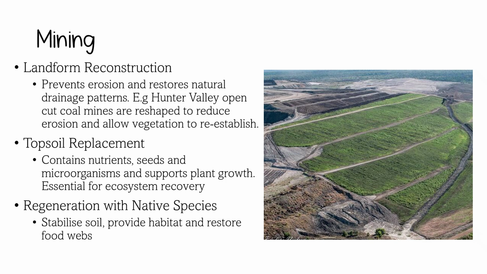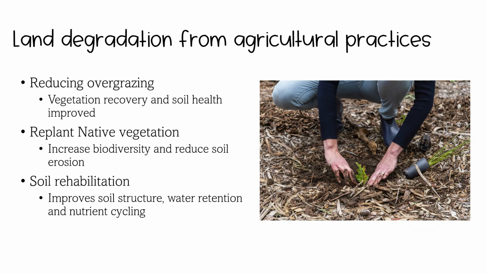Mining causes severe ecosystem disturbance by removing topsoil and native vegetation, destroying habitats, altering landforms and drainage patterns, and contaminating soil and water with chemicals. However, after mining operations end, the land is reshaped to resemble natural landforms, topsoil that has been removed is stored and replaced, and native plants are replanted and restored sites are monitored over many years.